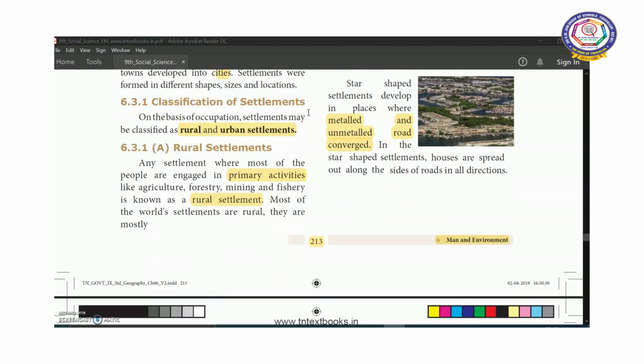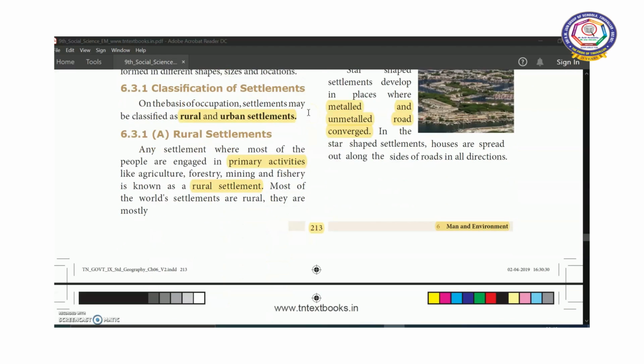So first, classification of settlements. So on the basis of the occupation, settlements may be classified as rural and urban settlements. So rural means village areas and urban means cities and towns. So depending upon the occupation of the people, settlements are divided into two. One is rural and another one is urban. So first, rural settlement.